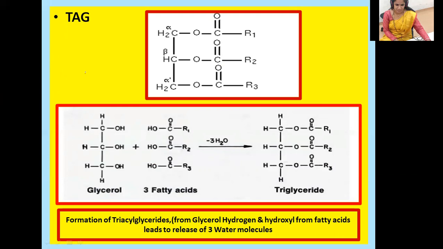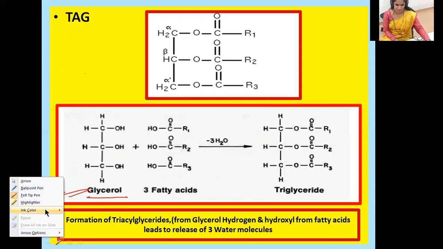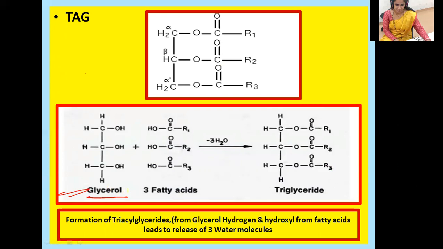This triacylglycerol has formed from this particular glycerol. You can see over there the presence of a glycerol molecule, one molecule of glycerol. How to write the glycerol structure here?